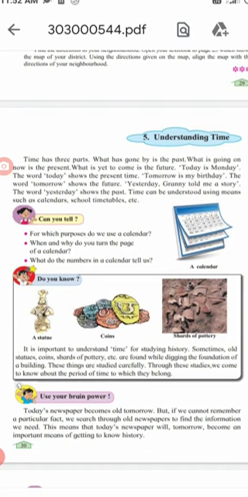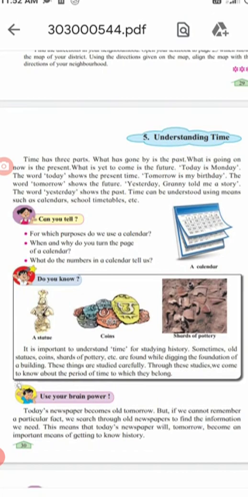In simple words I will tell you all: past means yesterday, present means today, and future means tomorrow. For example, children, today is Monday. Today is what? Monday. So will Monday come in present, past or future? Today is Monday, so this today will come in present.